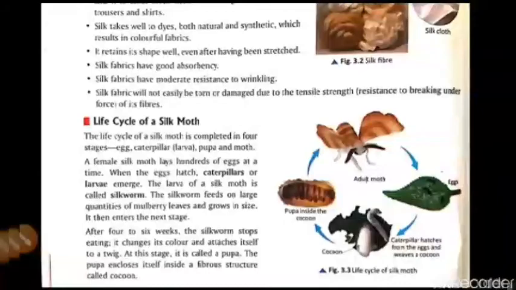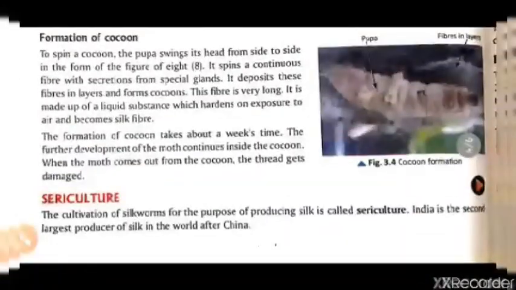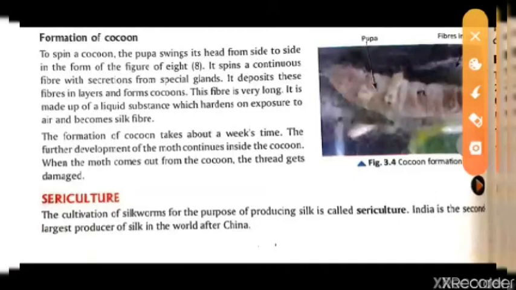Now the formation of cocoon. So what is the formation of cocoon? Let's see from here. To spin a cocoon, the pupa waves its head from inside. So from the inside they wave their head and continuously spin the fiber on the outside in the form of a figure, as we saw in the previous figure. It spins a continuous fiber with secretion from a special gland. They secrete their material from the gland and weave it.